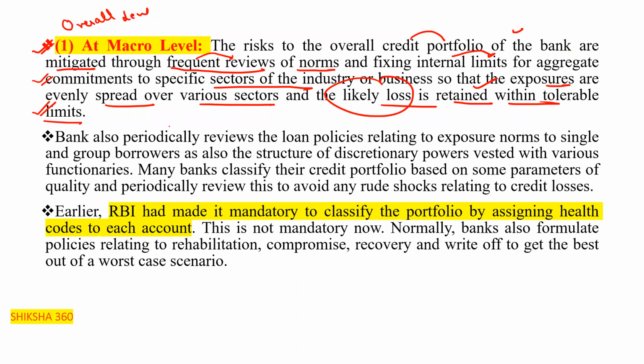Banks also periodically review the loan policies relating to the exposure norms to a single or a group of borrowers, as also the structure of discretionary powers vested with the various functionaries. They are also changing these. Earlier a branch could sanction loans up to 10 lakh. Now they can reduce or enhance the limit as per the policy.